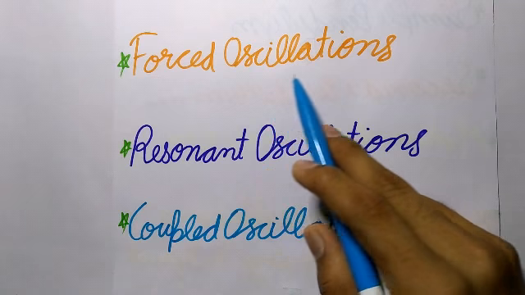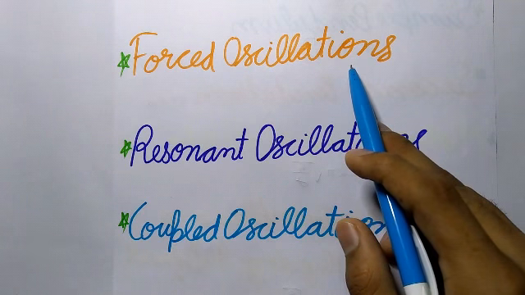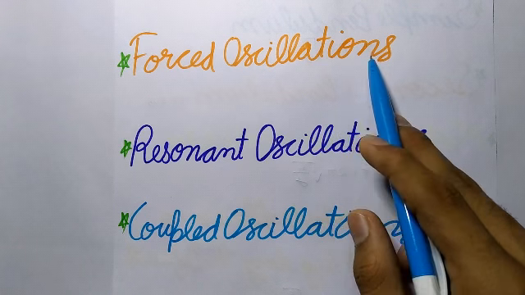Next is forced oscillations. When a body oscillates under the influence of an external periodic force, not with its own natural frequency, but the frequency of the external periodic force, its oscillations are said to be forced oscillations.